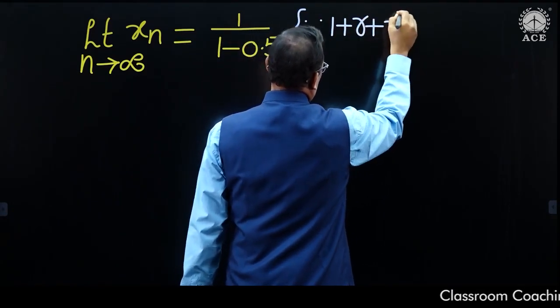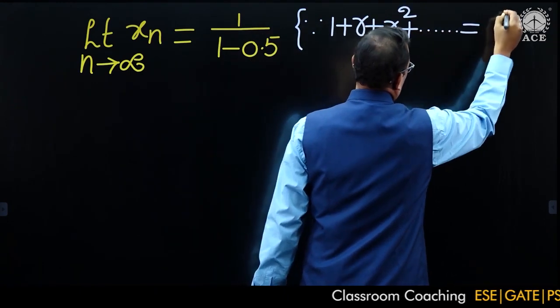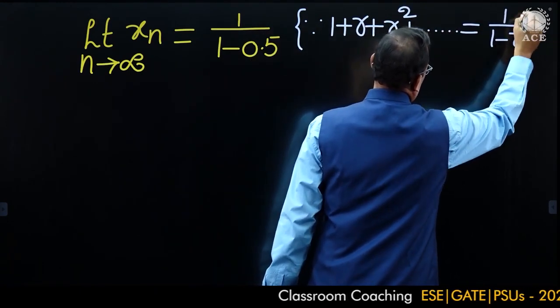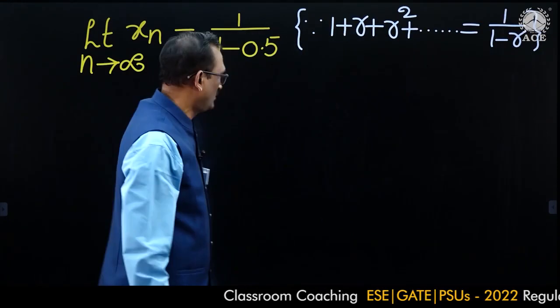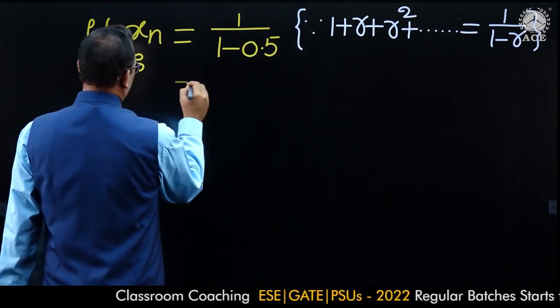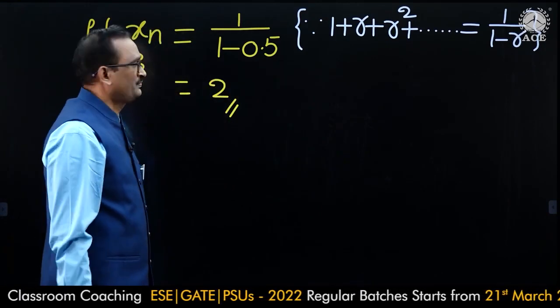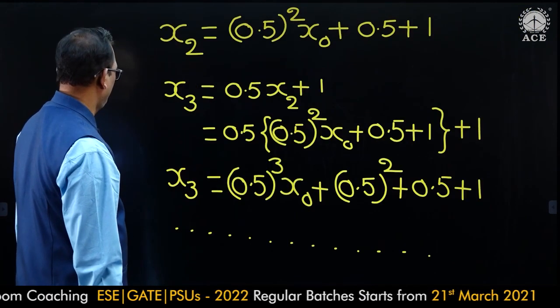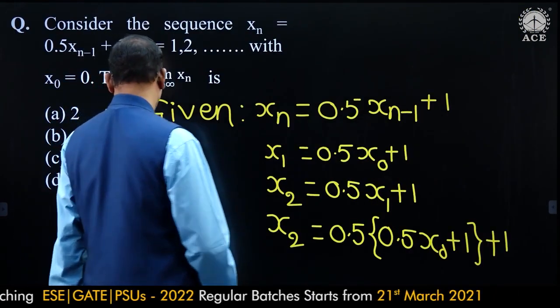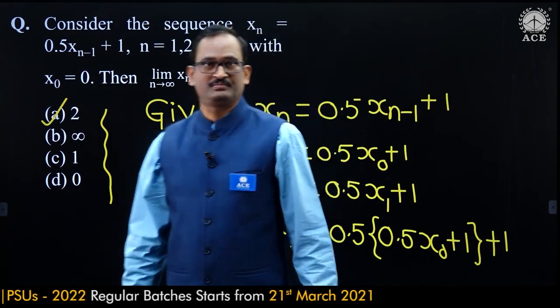By using this formula, with r equal to 0.5, the answer is 2. So option A will be the right answer.